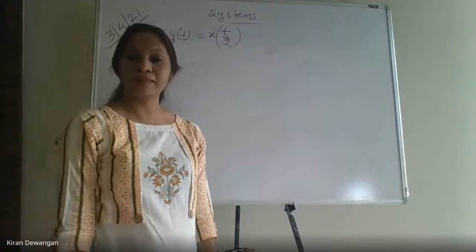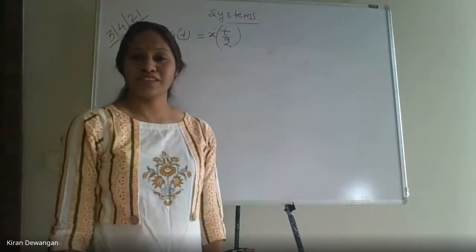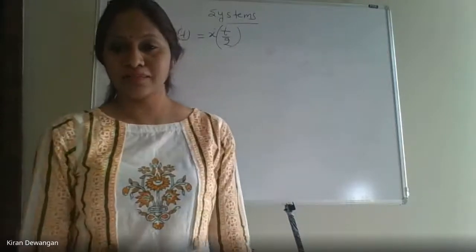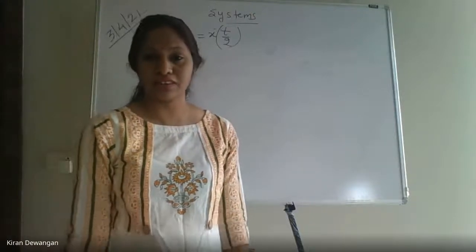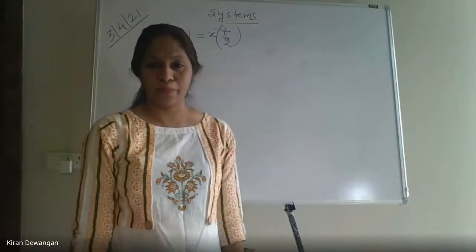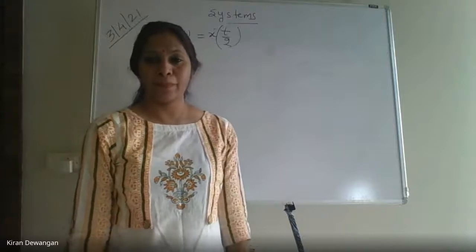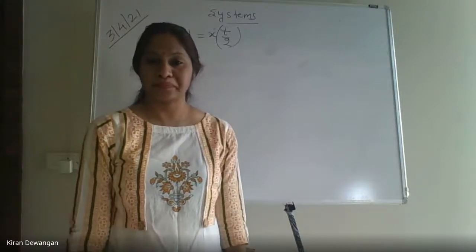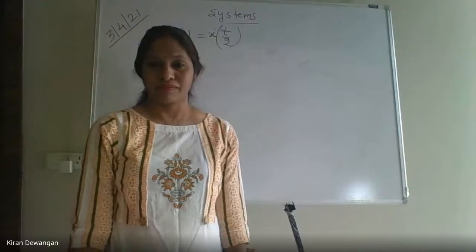Everyone says causal. I just want to know if it's a causal system. Very good.